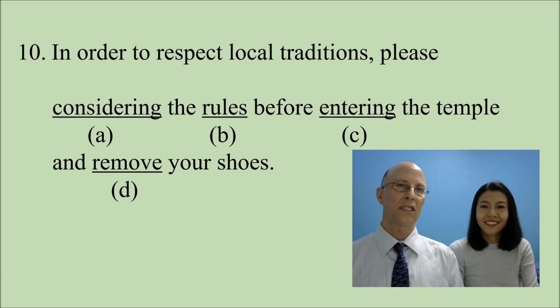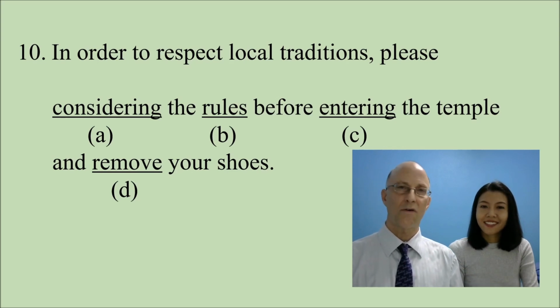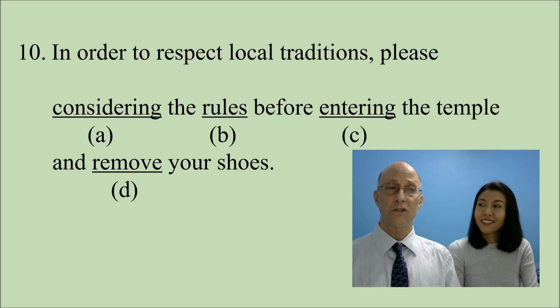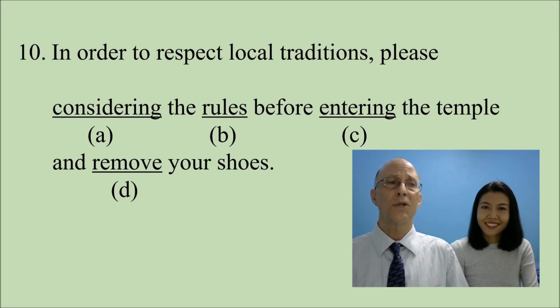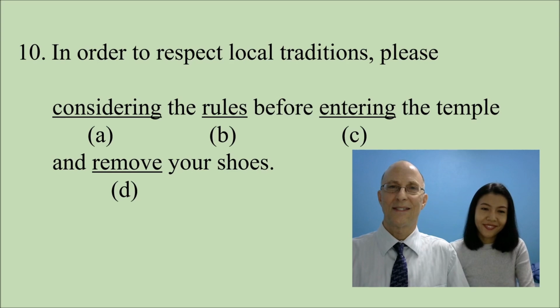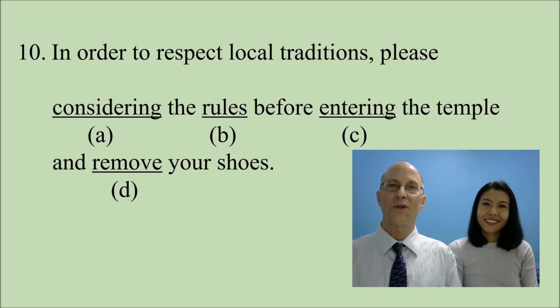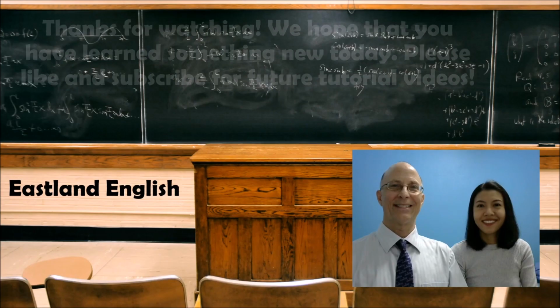Because the subject isn't here, it's sometimes difficult, but please indicates that the subject is you, and considering is not a verb unless it has the verb be before it. This should read, in order to respect local traditions, please consider the rules before entering the temple and remove your shoes. This is testing our knowledge of command structure or hidden subjects.